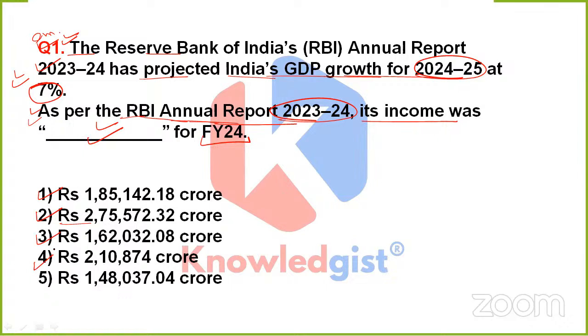Option 4 is rupees 2,10,874 crores, or option 5 is rupees 1,48,037.04 crores. So, friends, which option according to you would be the correct one? Should it be option 1, 2, 3, 4, or 5? Giving you 5 seconds. If anyone has any idea, then do try to answer. Which option should be the correct one?